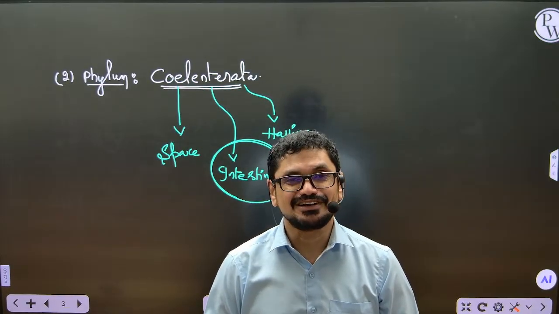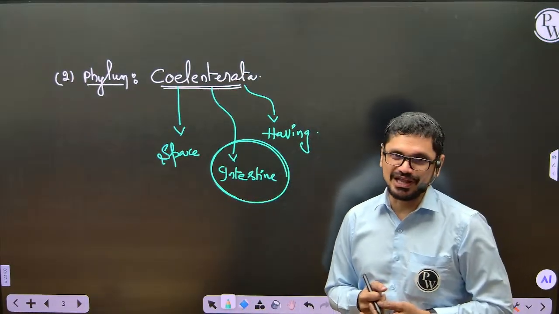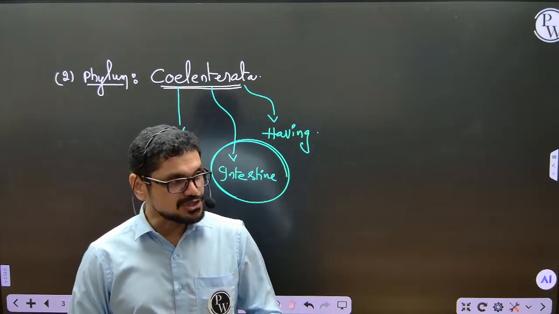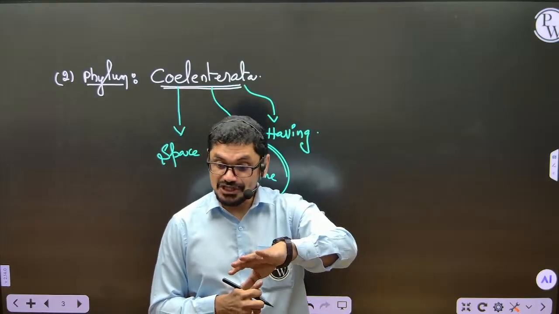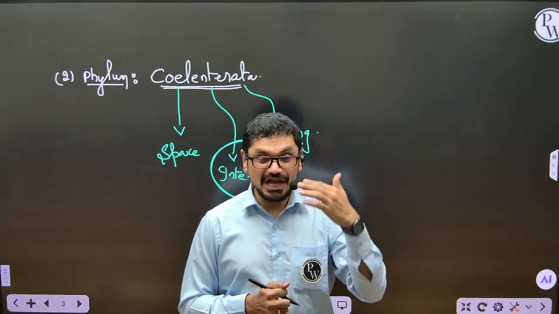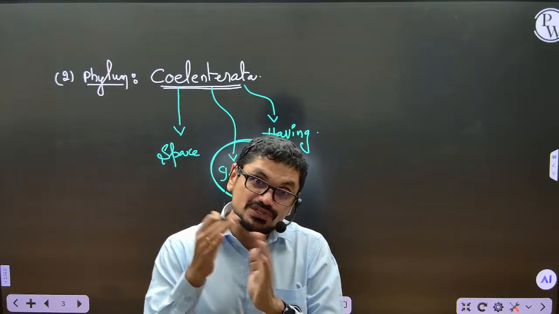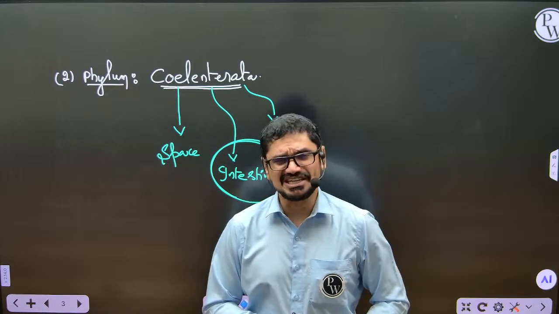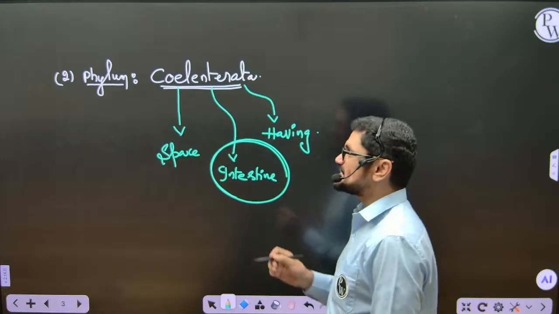See, do we have space in the intestine or not? Do you think space is not there inside the body, or space is present? Do we have space inside the stomach? Do we have space outside the stomach? Do we have space inside the brain? Do we have space outside the brain? Space is very important, my dear friends. What is the advantage of that space? I will tell. So in the intestine, space is present in these animals.